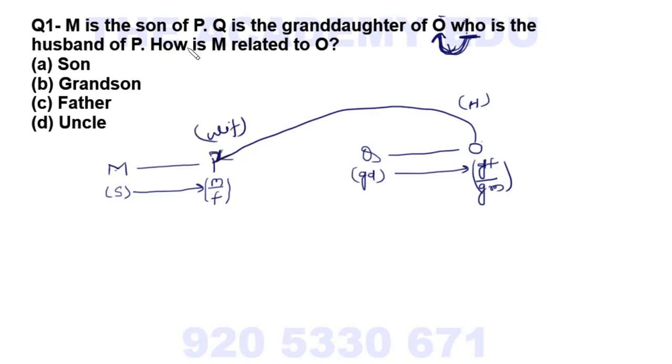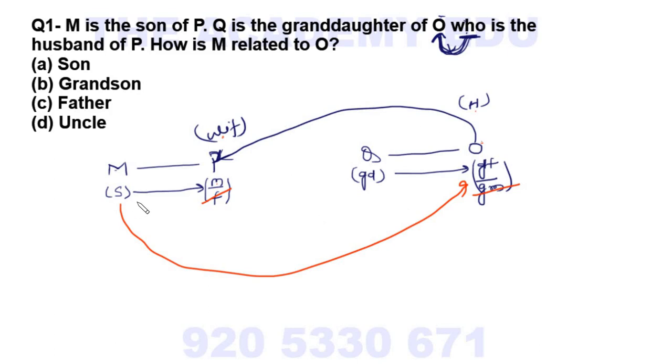Now, how is M related to O? This is the question. So what I got from the question, I jotted down here. Now see, she is wife, so wife means mother, so father is cancelled, because what you need is mother. Here it says husband, so it is clear that he is male, so we cancel the grandmother.